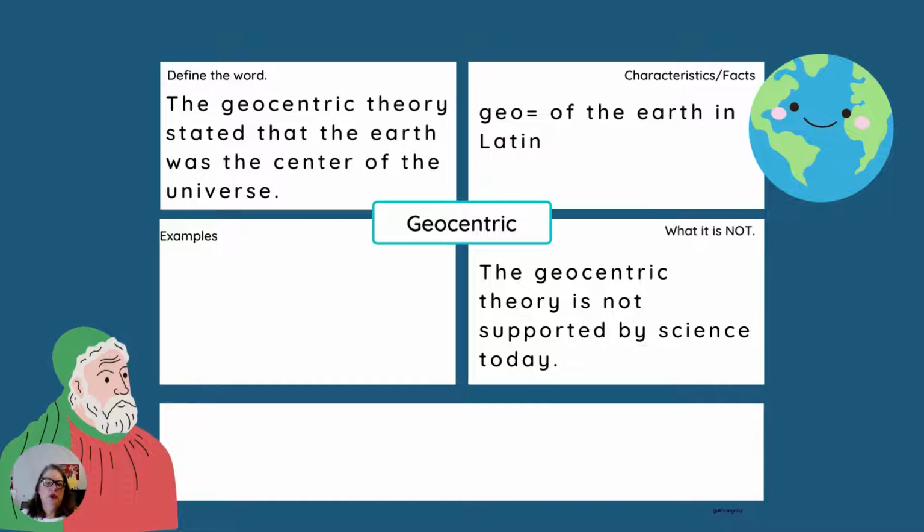All right, we're going to start with the geocentric theory. And geocentric theory is what people used to believe in, right? That the earth was the center of the universe. So the root word geo means earth. Centric means centered, right? And we would say that the geocentric we do not believe in today.